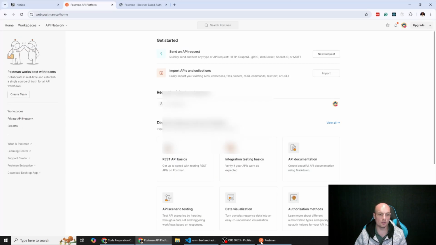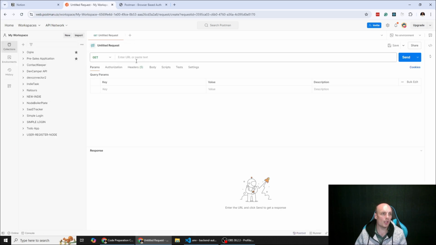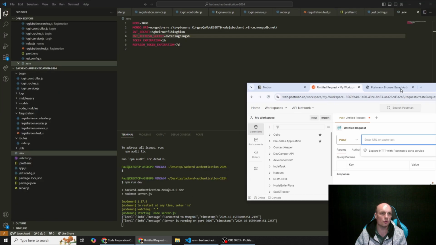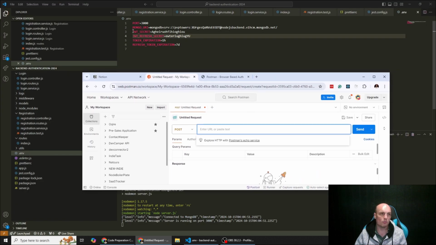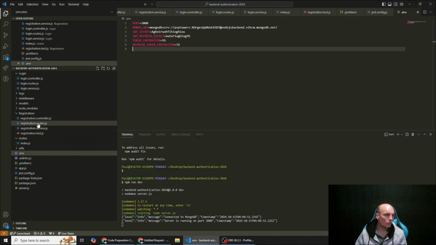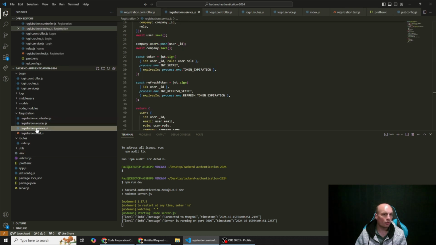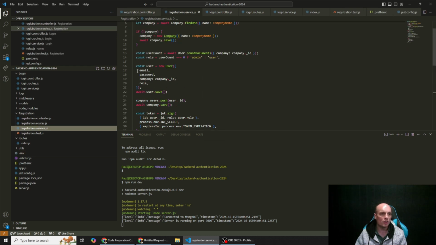So what we're going to use is just the web-based client and close that. We're going to do a new request, and we're going to do a POST request to localhost 3000, and then we are going to have to enter some information for our registration. So if we go to registration service, we can see that we need this stuff.